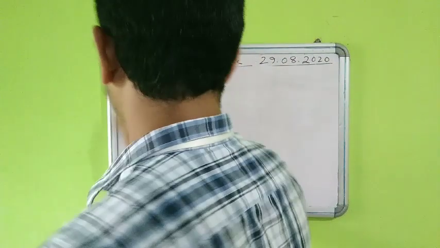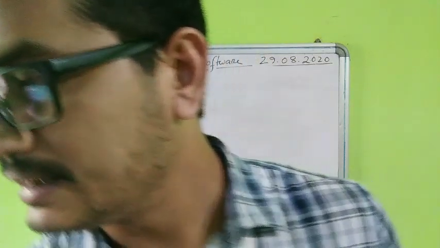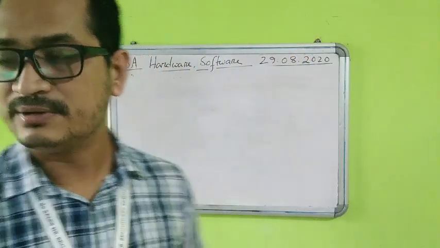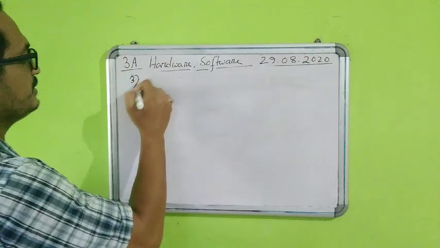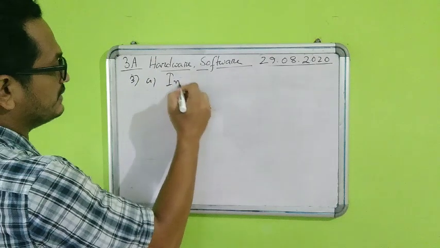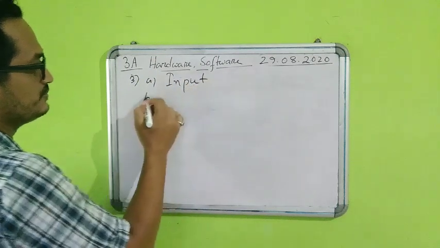Question number 3, you can see the question. The devices that are used to give data to the computer are called dash devices. Giving data means you are giving an input to the computer, isn't it? So they will be called input devices, and the fill in the blank will be input.